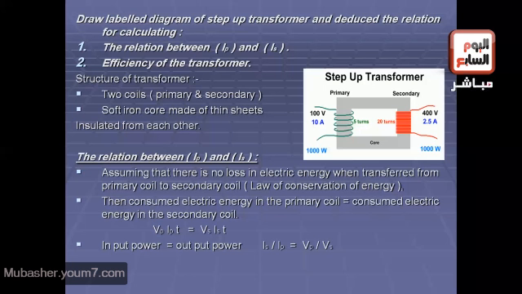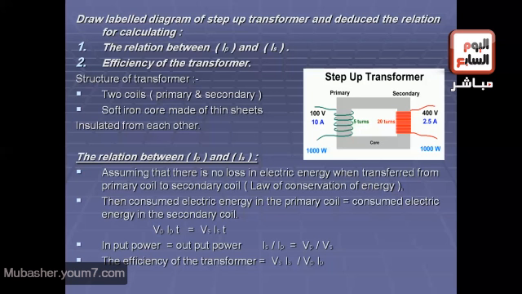Input power must equal output power, so IS divided by IP must equal VP divided by VS, and from this relation we can deduce that there is an inverse relation between the current passing through each coil and the voltage in this coil.